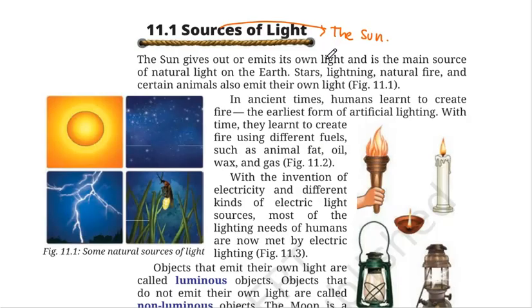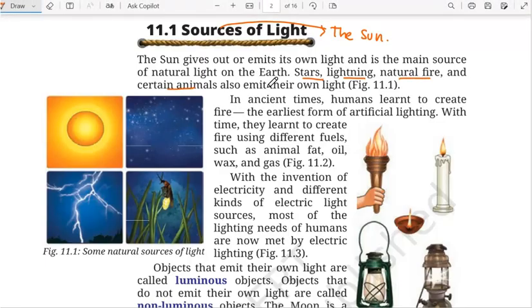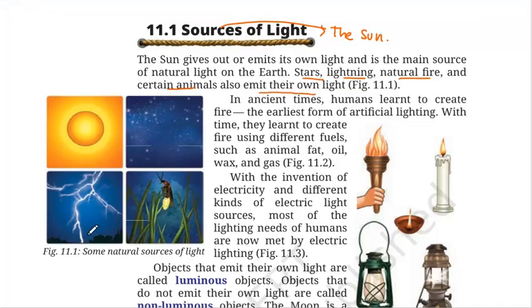All right. Apart from the sun, we have stars, lightning, natural fire, and certain animals like the firefly, which also emit their own light. All right. So in ancient times, humans learned to create fire. We all know that the first artificial lighting was by rubbing two stones together, right?